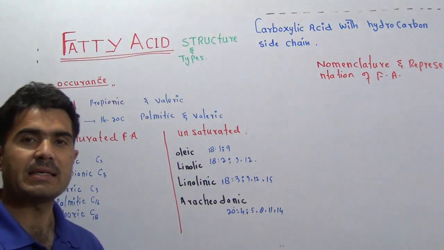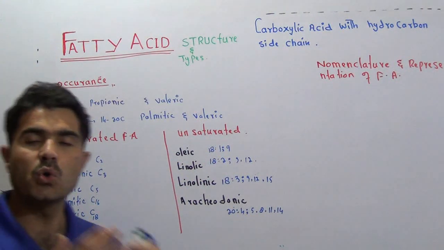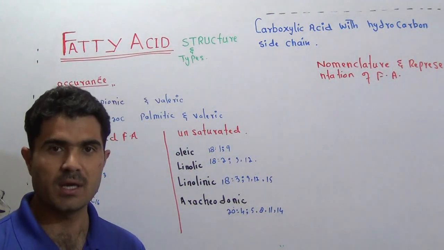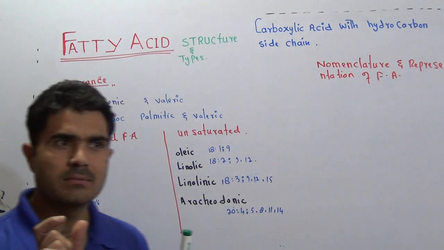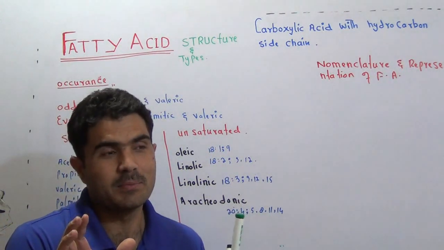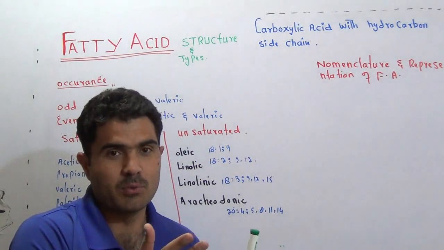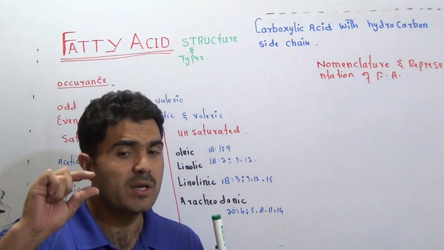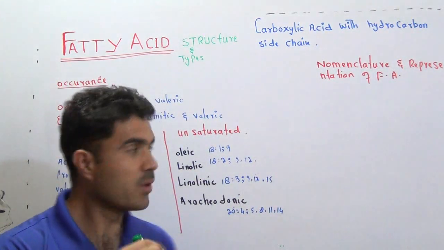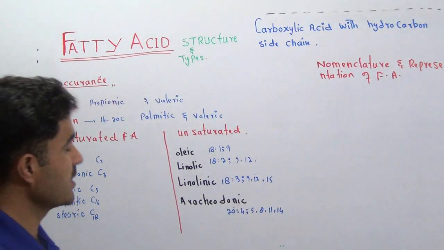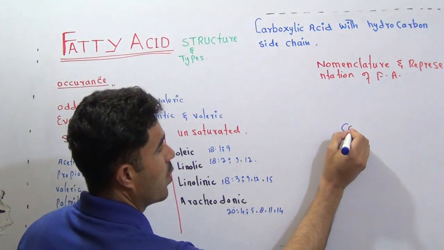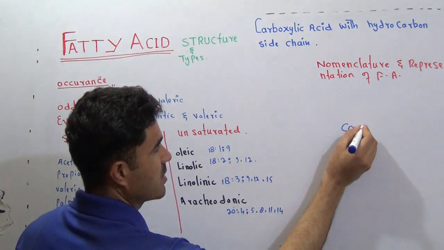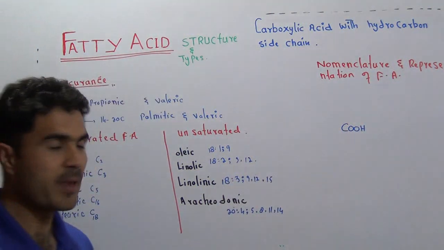Fatty acids are those organic compounds which contain a carboxyl group, only one, not at least one, because if I say at least, it means there will be more than one. They contain only one carboxylic group. What is a carboxylic group? COOH is called a carboxyl group.